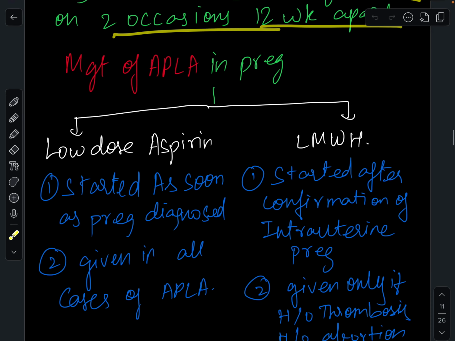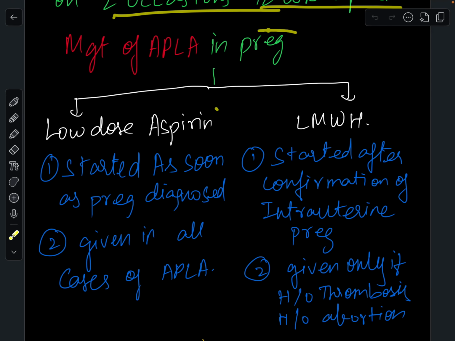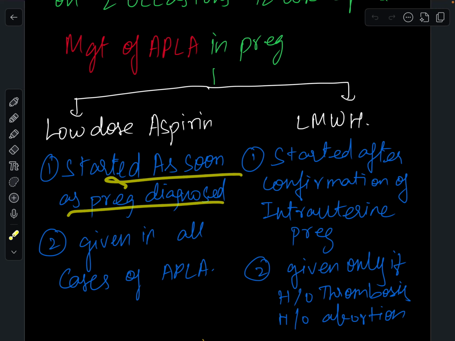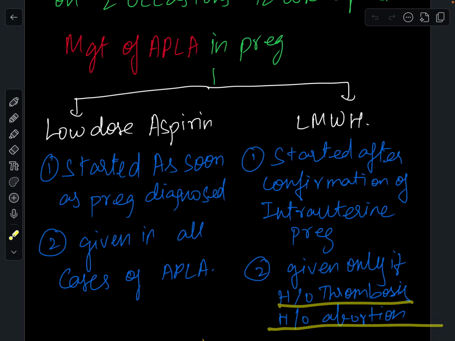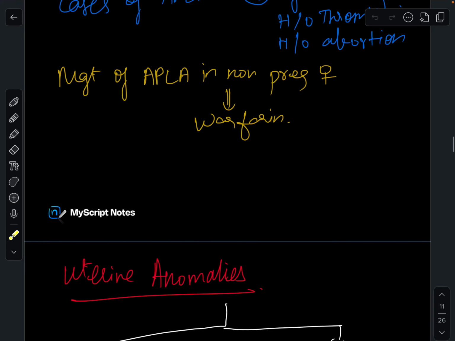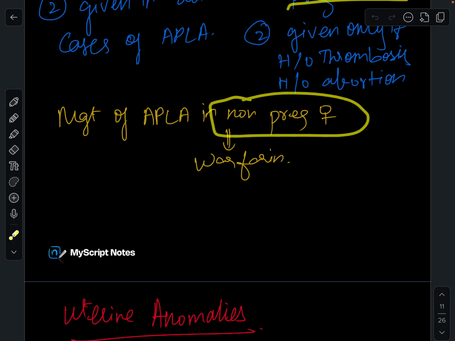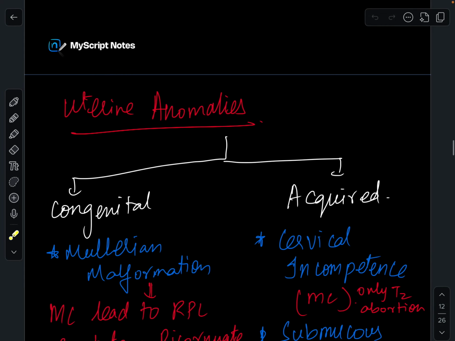The management of APLA in a pregnant female is low dose aspirin, started as soon as the pregnancy is diagnosed and given in all cases of APLA. Low molecular weight heparin is given only to patients with a history of thrombosis and history of abortion, after confirmation of the intrauterine pregnancy. Management of APLA in a non-pregnant female is warfarin.